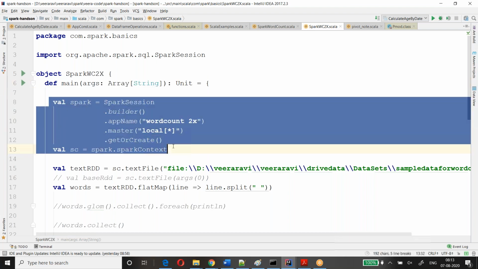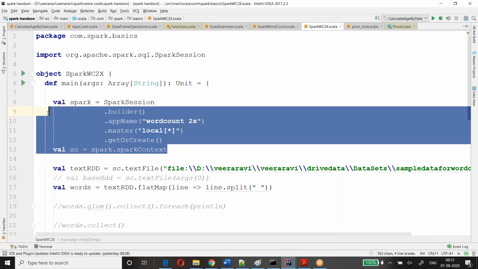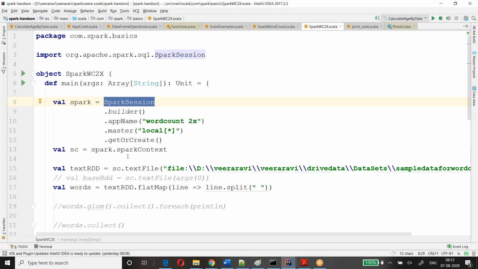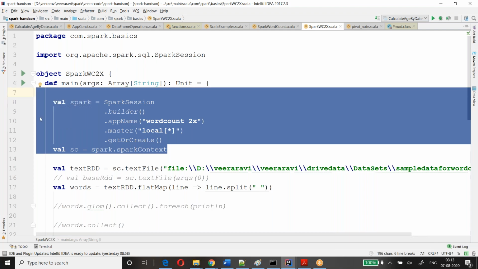we are creating Spark and Spark context. Normally, we call this part creating a Spark context or Spark session and Spark context. This area we will call the driver program. Driver program. Try to remember the terminology. Driver program.